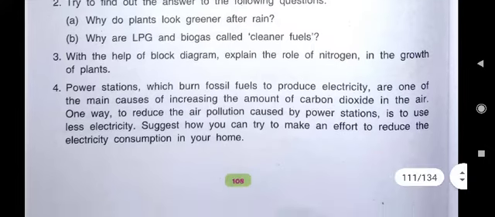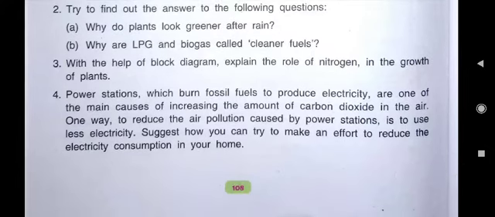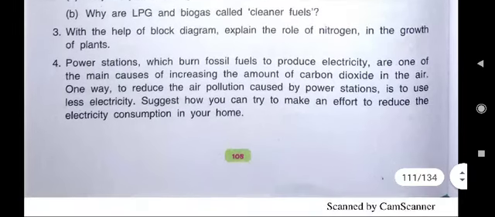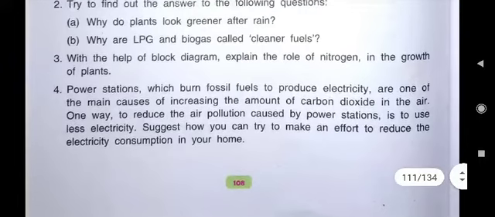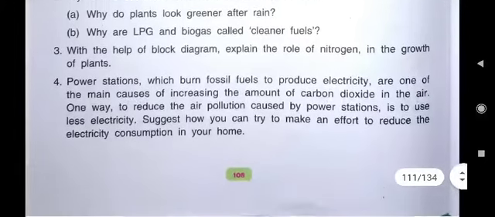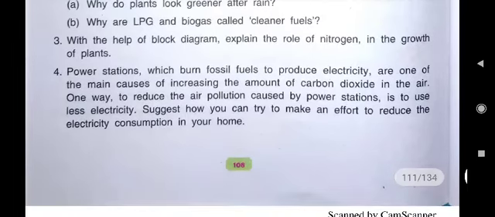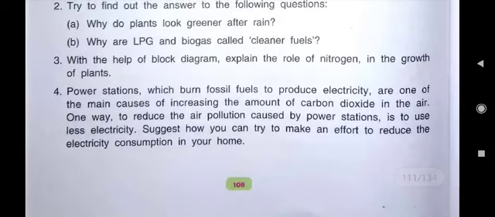One way to reduce the air pollution caused by power stations is to use less electricity. Then suggest how you can make an effort to reduce the electricity consumption in your home. When there is no one, switch off the fan, switch off the lights, so that electricity consumption will be less in your house.